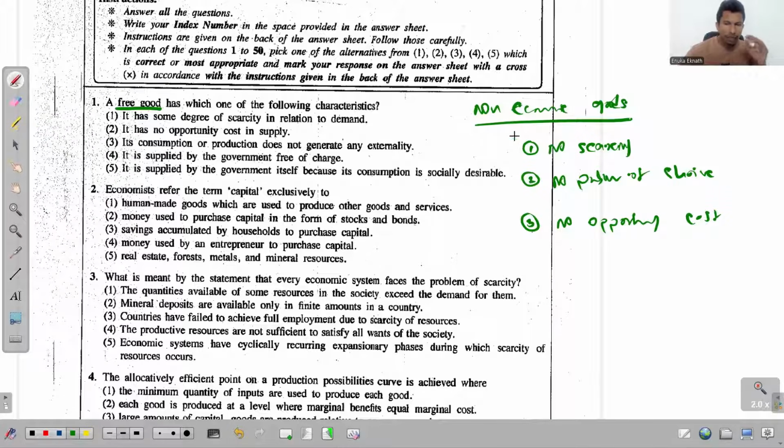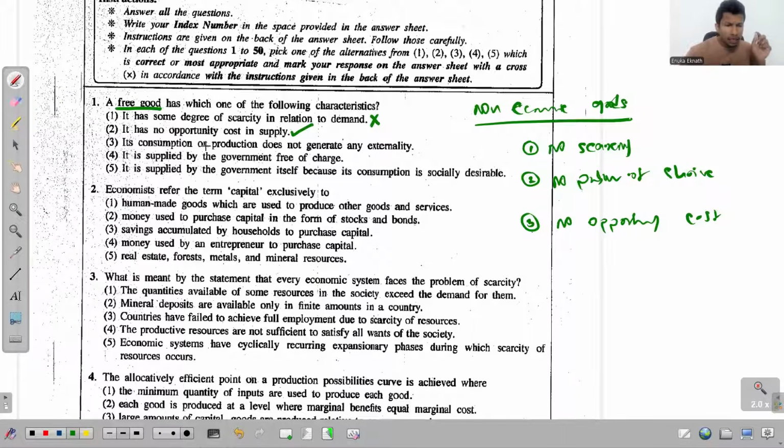And if you know these, you will be able to recognize the answer for this question 1. The first one says it has some degree of scarcity, but now there's no scarcity, so this is totally wrong. And the second one, it has no opportunity cost in supply, because supply is decided by nature and there's no scarcity. So there's no problem of choice. If so, then there's no opportunity cost as well. So this is a characteristic of free goods.